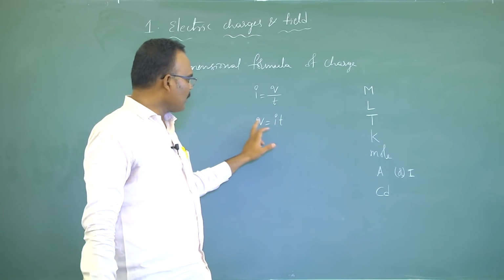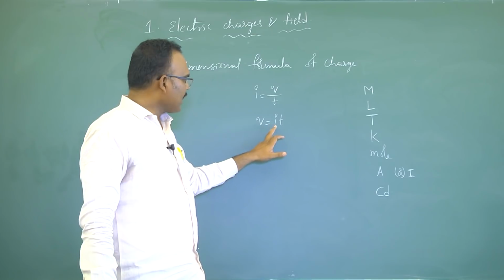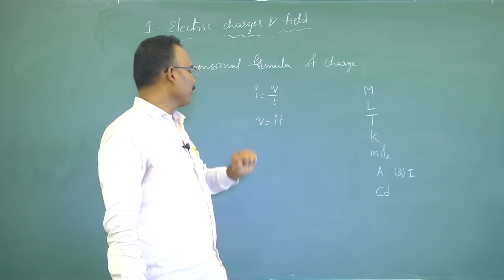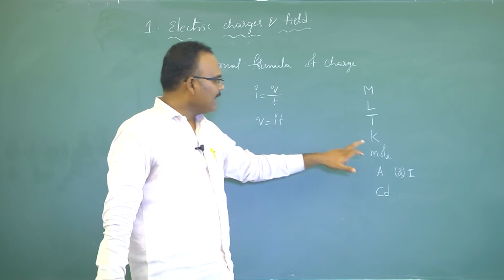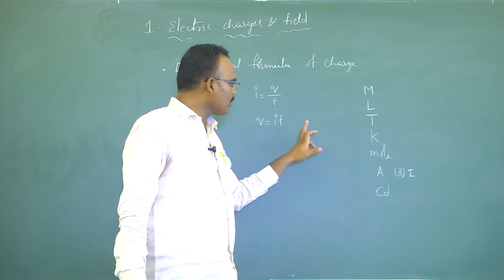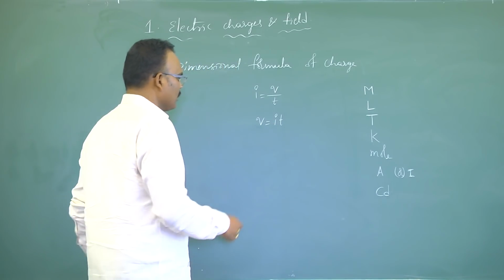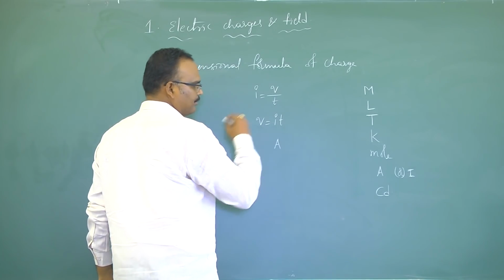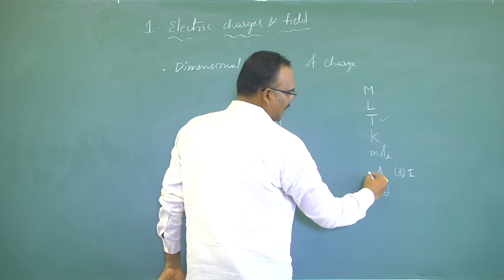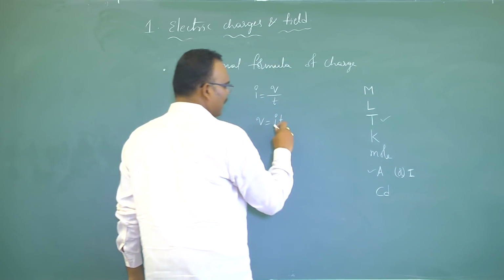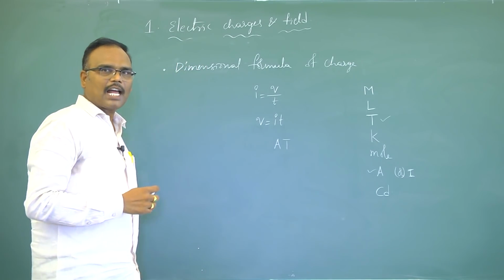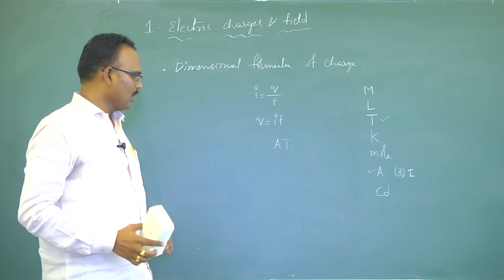So if you see the expression for charge, it contains 2 physical quantities. One is electric current and the second one is time. But electric current is there in our list of fundamental physical quantities. So now I am going to replace I with the letter A, so this is ampere. And time is also there in the fundamental physical quantity list, so I am replacing this time with the letter T. So the dimensional formula of charge is AT.